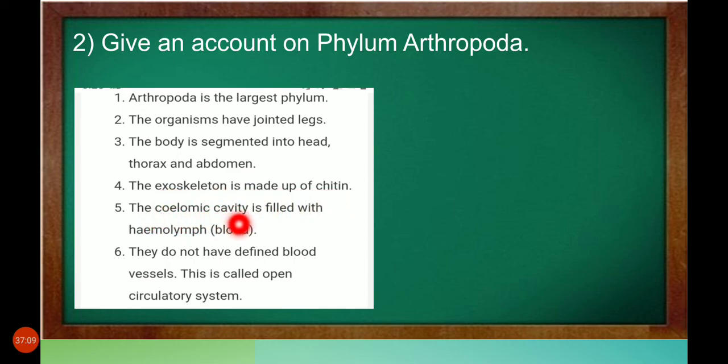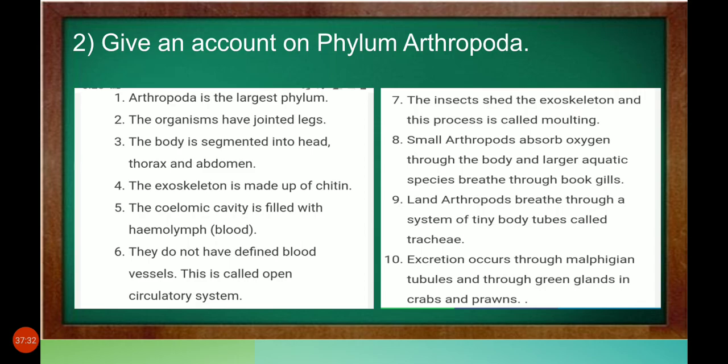The coelomic cavity, the body cavity, is filled with hemolymph. Hemo means blood. They do not have defined blood vessels. This is called an open circulatory system. The insects shed the exoskeleton and this process is called molting. In insects, they remove their outer skin. Did you see a snake remove its skin after some time? It changes its skin.